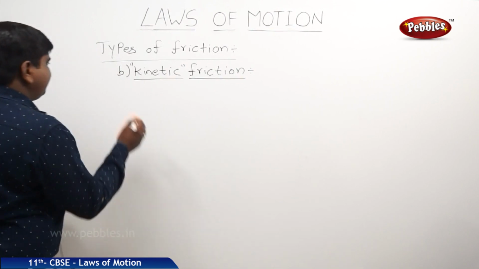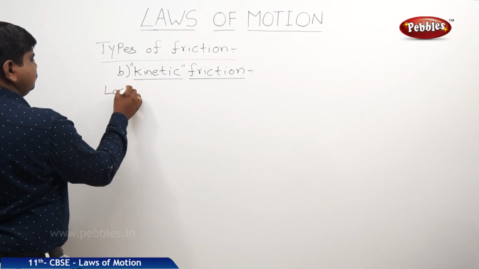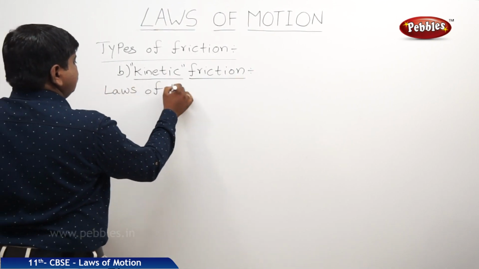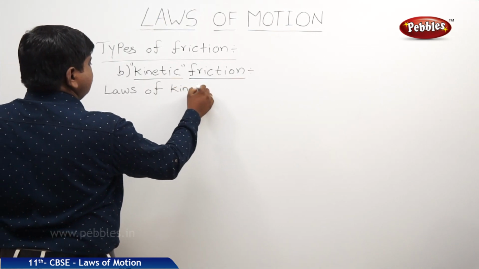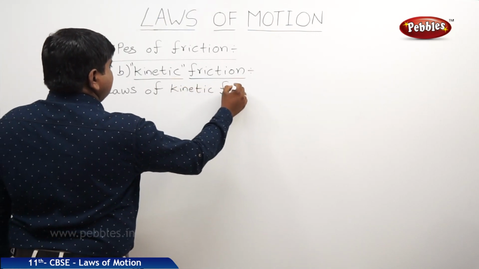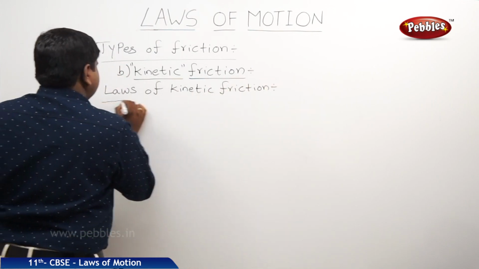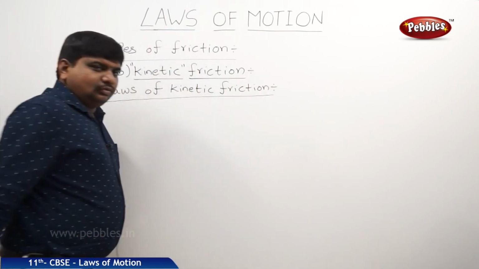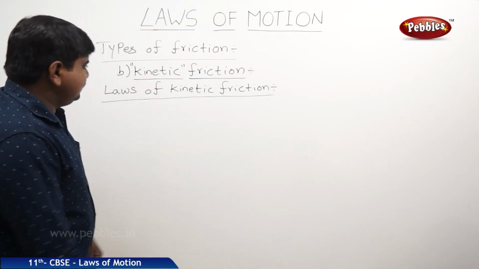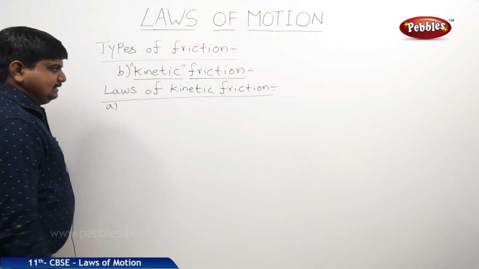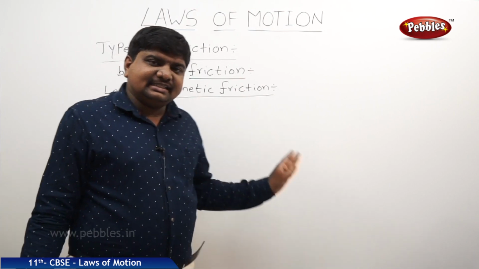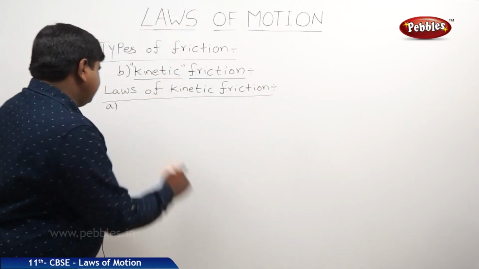Next, the laws of kinetic friction. What is the meaning of this law? Yes, the first law is that kinetic friction is independent of the area of contact.